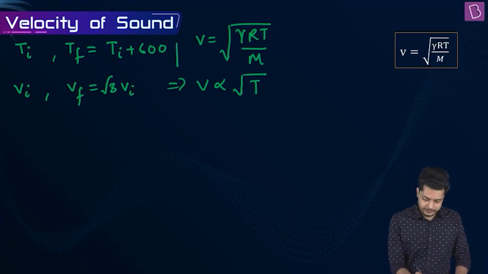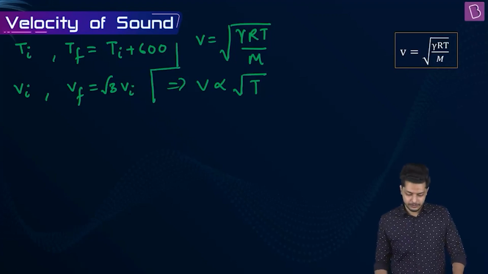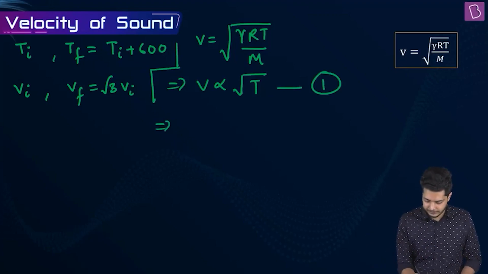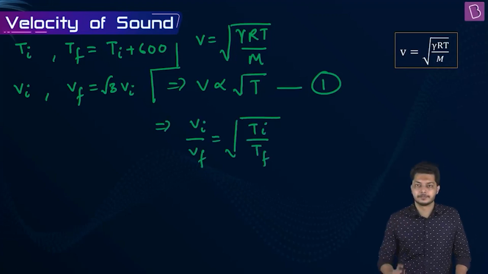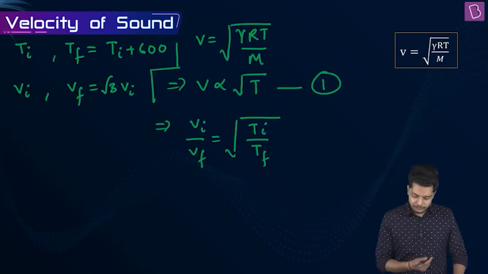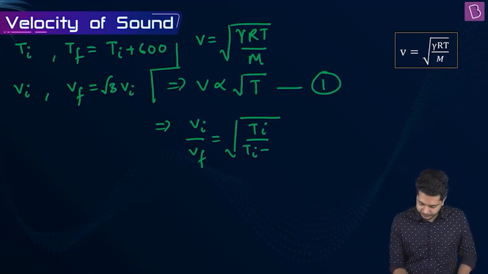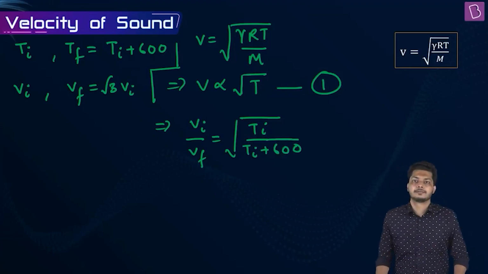So this is our information given in the question. Now from equation number 1, we can say Vi by Vf is equal to root over of Ti by Tf. Now in place of Tf, we can write Ti plus 600.